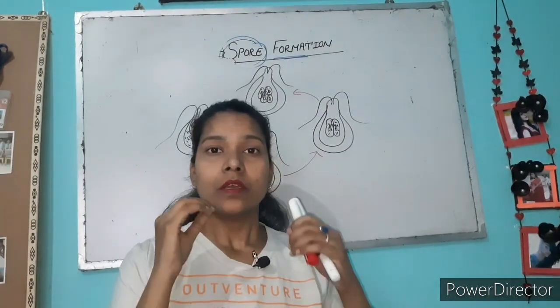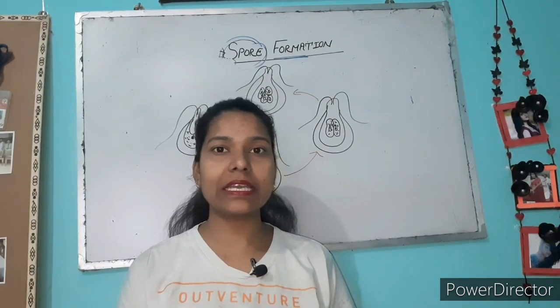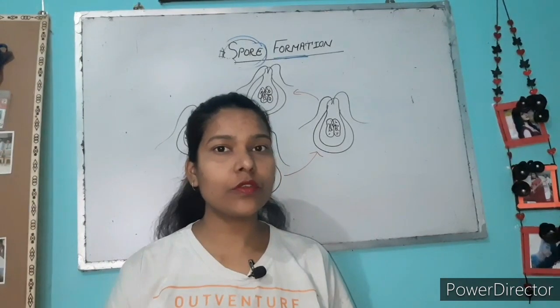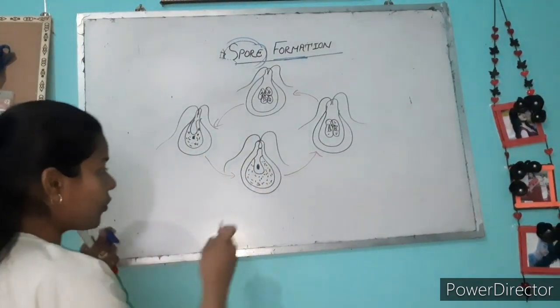This diagram tells you how Chlamydomonas, a type of green algae, forms offspring with the help of spores.